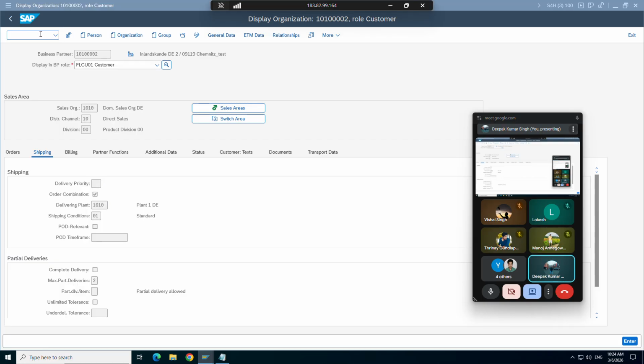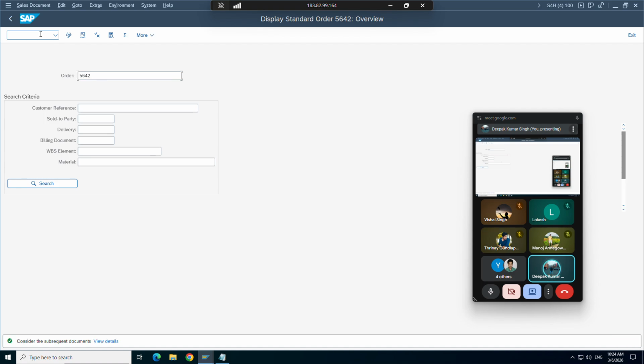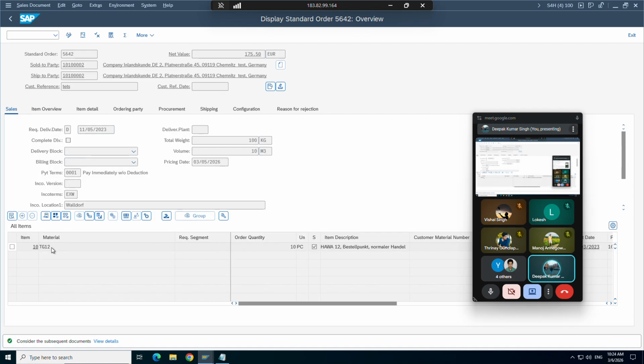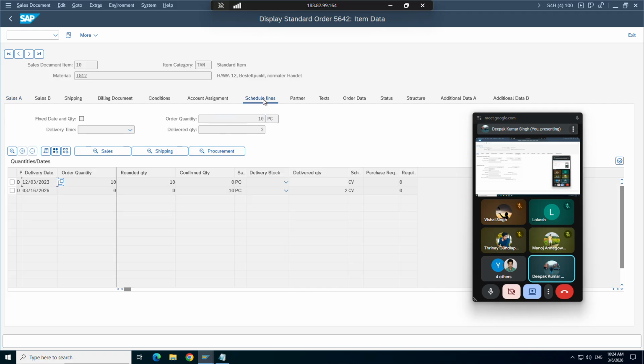VA03. So now what we did, out of 10, we have created delivery for 2. Now you see here 2 comes. That means out of that 10, 2 is delivery is created. In a sales order, you cannot see whether it actually delivered or not. But you can see at least for 2 pieces, delivery is made. If you delete that delivery again this 2 will go and it will be 0.